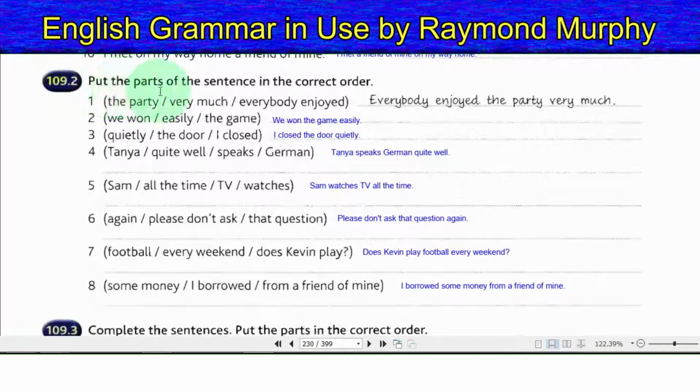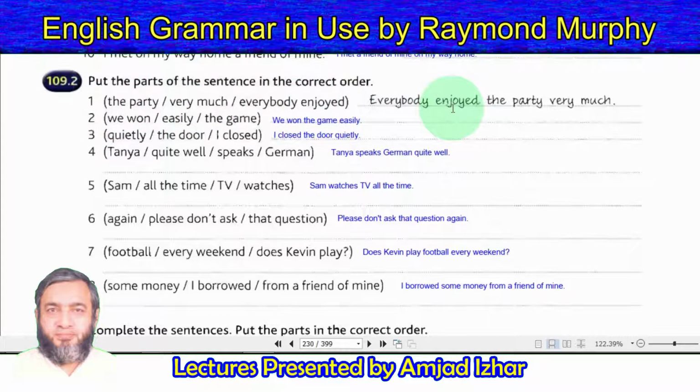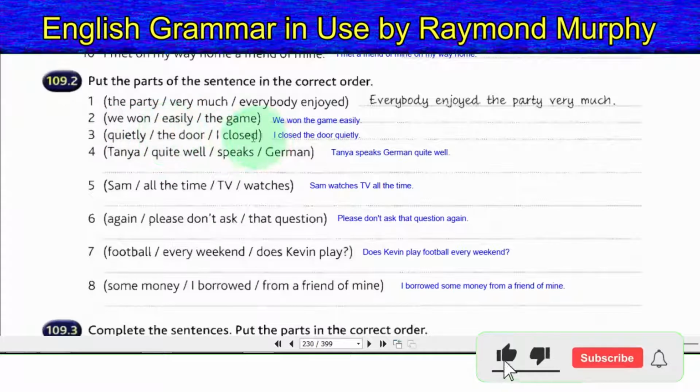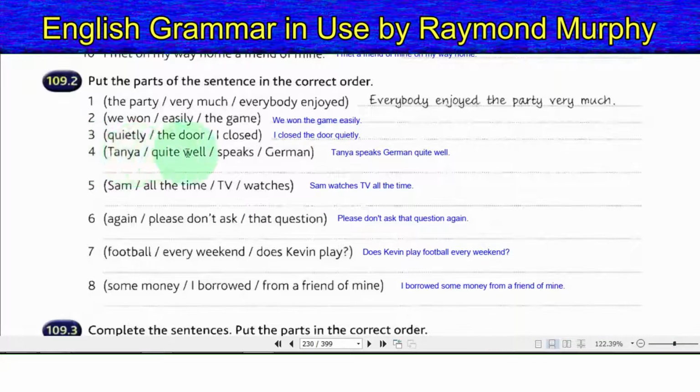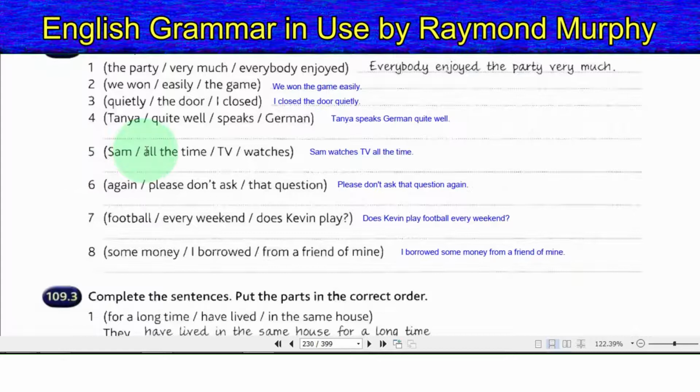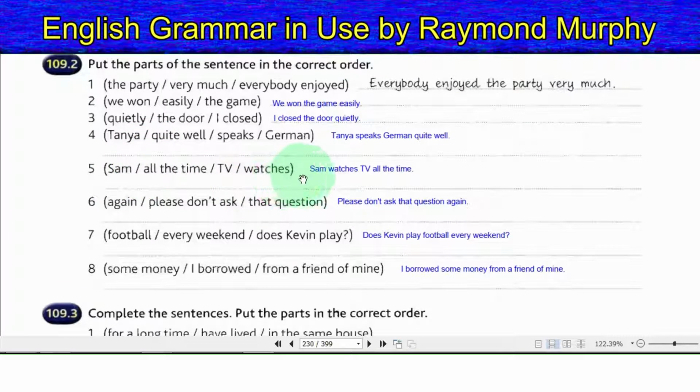109.2. Put the parts of the sentence in the correct order. 1. The party, very much, everybody enjoyed. Everybody enjoyed the party very much. 2. We won, easily, the game. We won the game easily. 3. Quietly, the door, I closed. I closed the door quietly. 4. Tanya, quite well, speaks German. Tanya speaks German quite well. 5. Sam, all the time, TV, watches. Sam watches TV all the time.